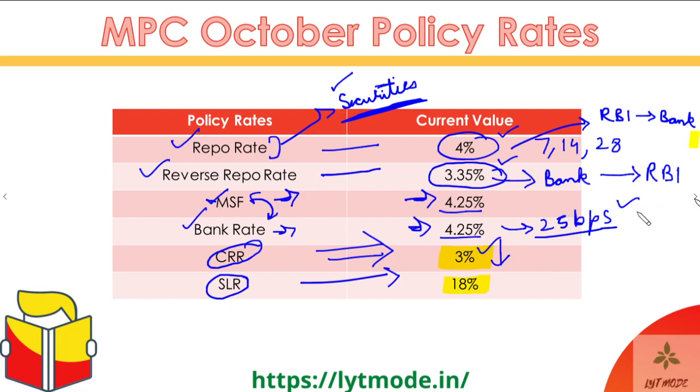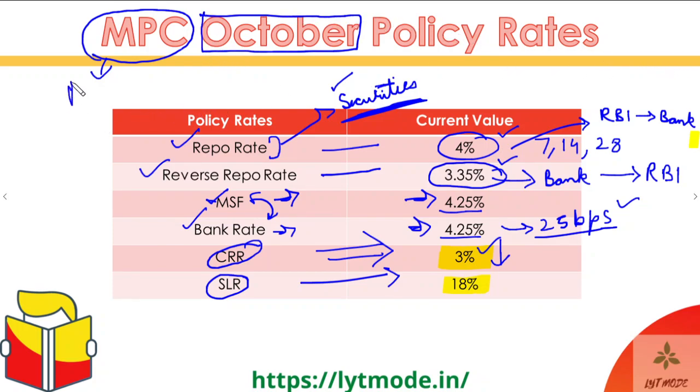Okay, so let's move ahead then. We have covered the entire policy rates now. Before we move ahead, I would also like to emphasize the fact that the MPC is a bi-monthly meeting, right? Bi-monthly means that if these rates were changed in October, then the next change is going to be in the beginning of December 2020.